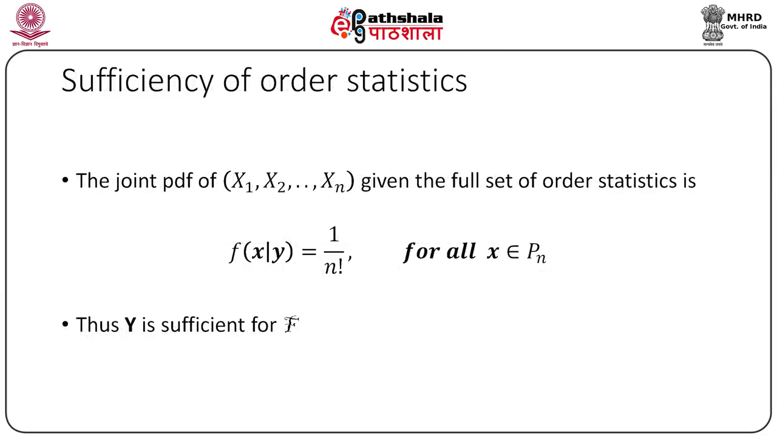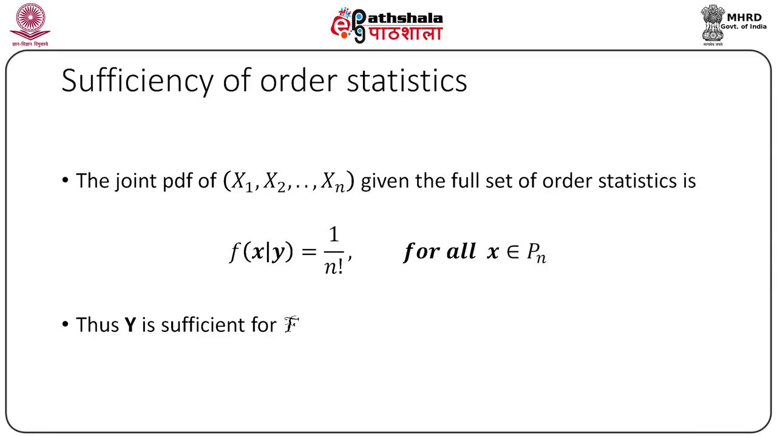Recall that the joint PDF of y, that is the full set of order statistics, is nothing but n factorial times the joint PDF of x, the full set of observations evaluated at the y vector. Now, given y, the full set of order statistics, x can take n factorial possible arrangements, each of which are equally likely. Thus, given the full set of order statistics, the distribution is uniform over the n factorial permutations of the first n natural integers. Thus, the joint PDF of x1, x2, ..., xn given the full set of order statistics is 1 by n factorial for every x belonging to Pn.